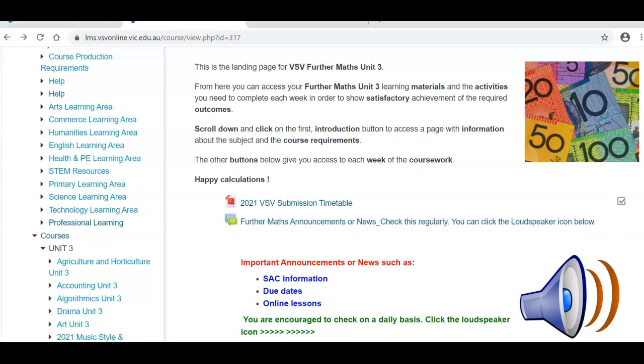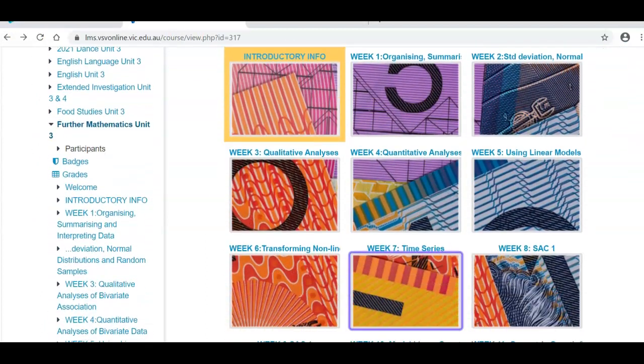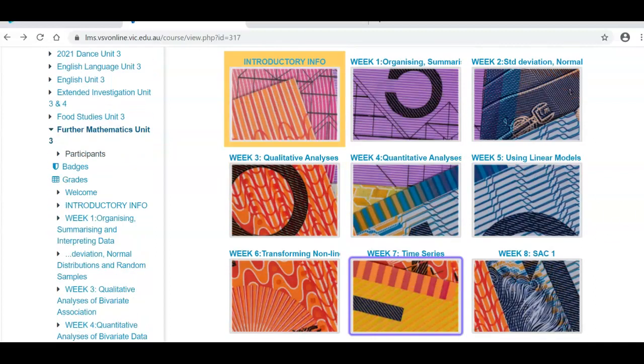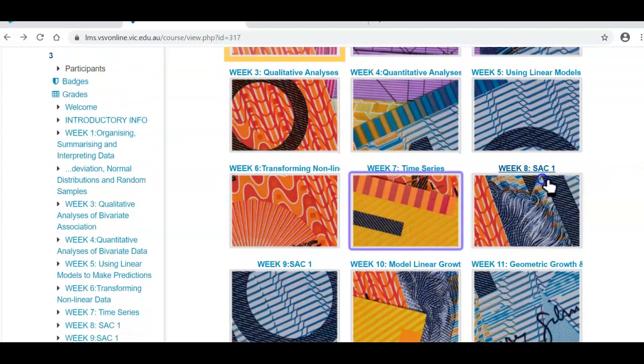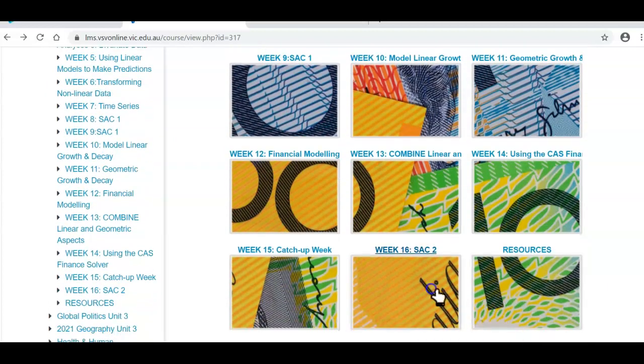Once you scroll further down, you will see pages like this, with hyperlinks: introduction, week 1, week 2, week 3, week 4, week 5, and so on. The SAC weeks are also given. Week 8 is the first SAC week, with 2 weeks given for the first SAC, and the next SAC is in week 16. Then there's a tab for resources as well.